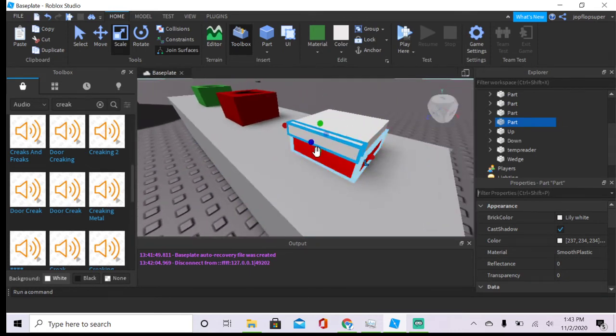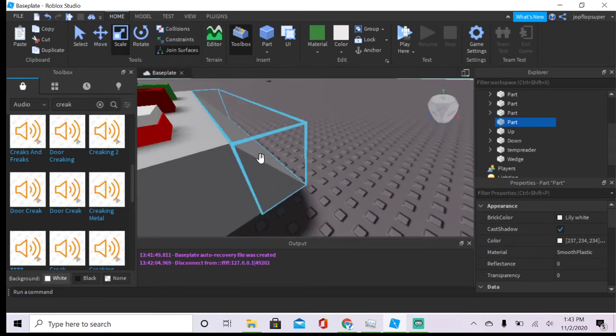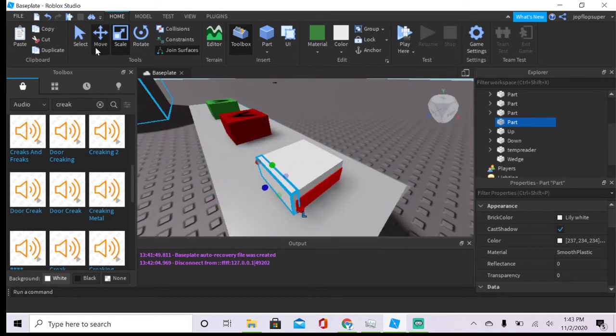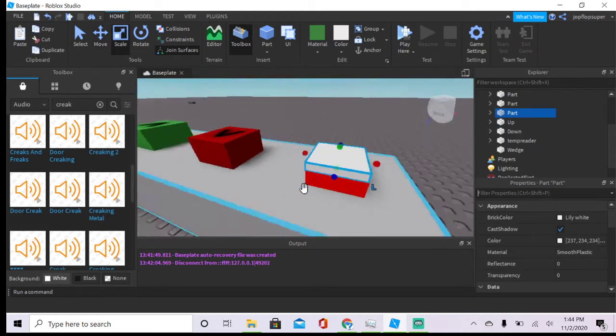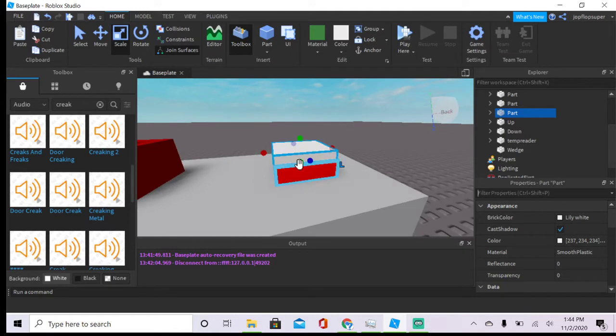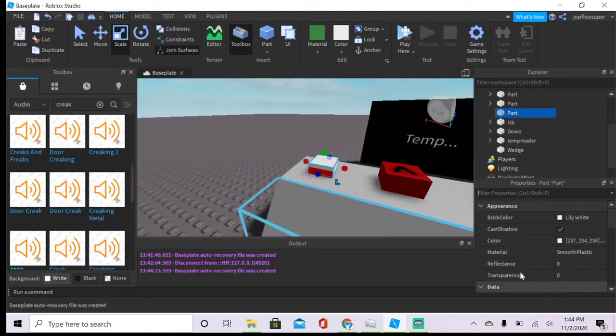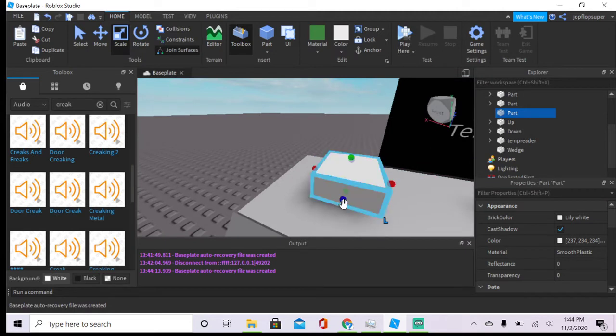I know I'm not doing it, but it really will help. Okay, just scale it to the entire thing and then make it a bit transparent. There you go. Transparency, I think 0.5 might do. Yep.